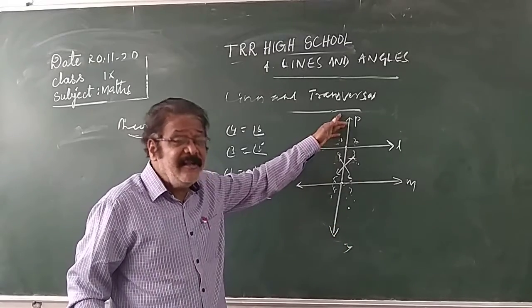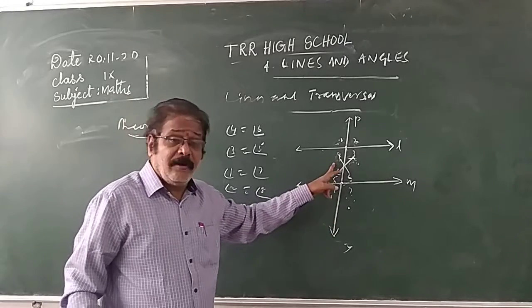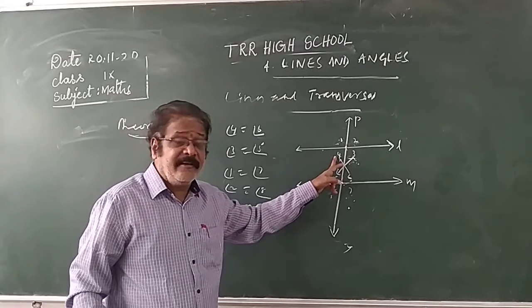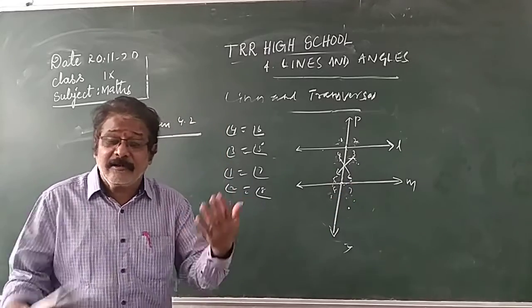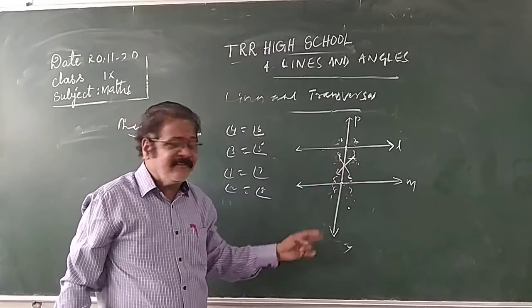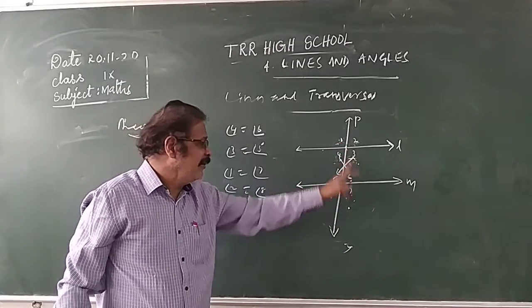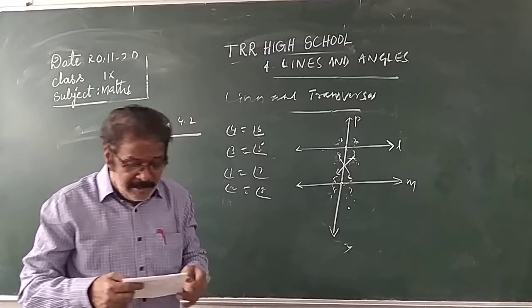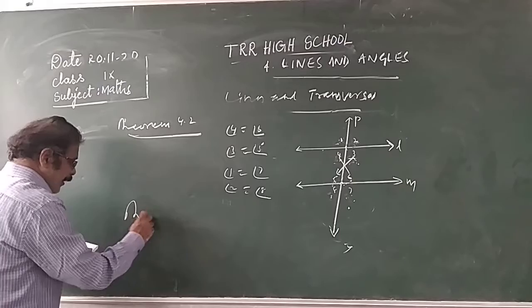If a transversal intersects a pair of given parallel lines, then each pair of alternate interior angles are equal. Angle 4 is equal to angle 6. How are alternate angles equal? When two parallel lines are intersected by a transversal, the interior opposite angles are equal. Angle 4 equals angle 6, angle 3 equals angle 5, angle 1 is equal to angle 7, angle 2 equals angle 8. This is 4.2. Now, Theorem 4.3.